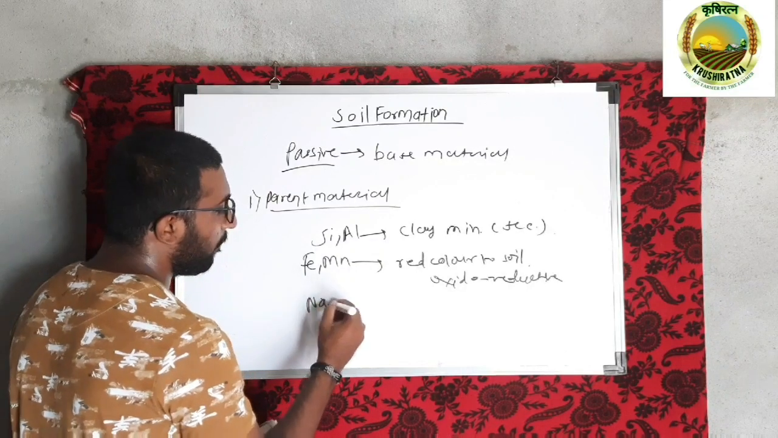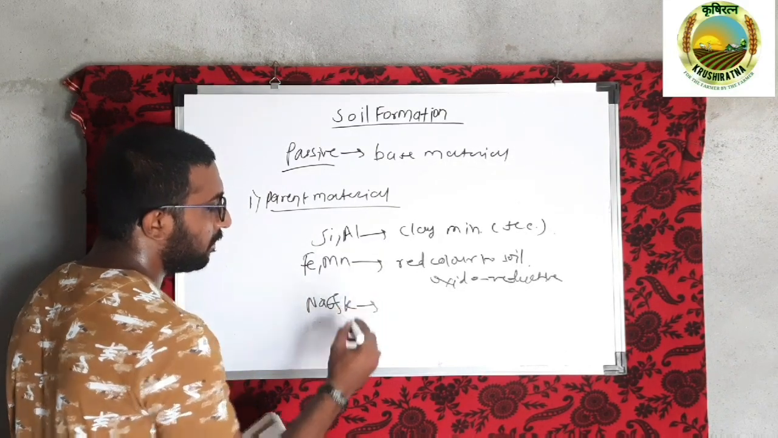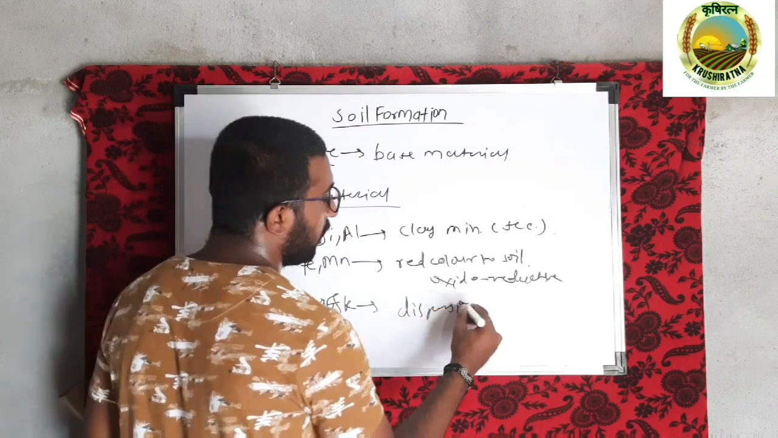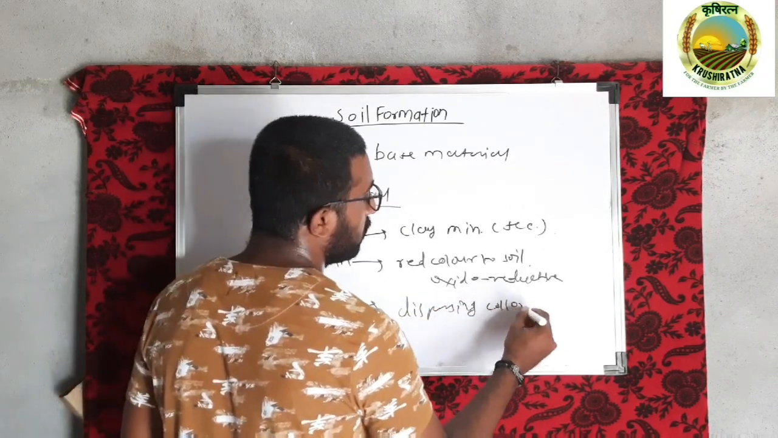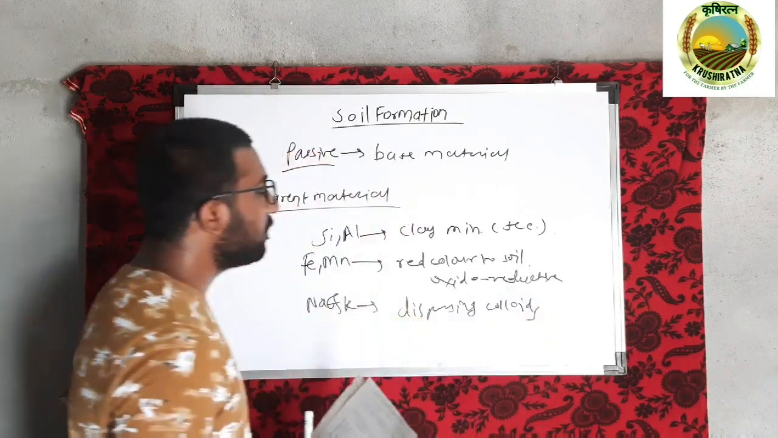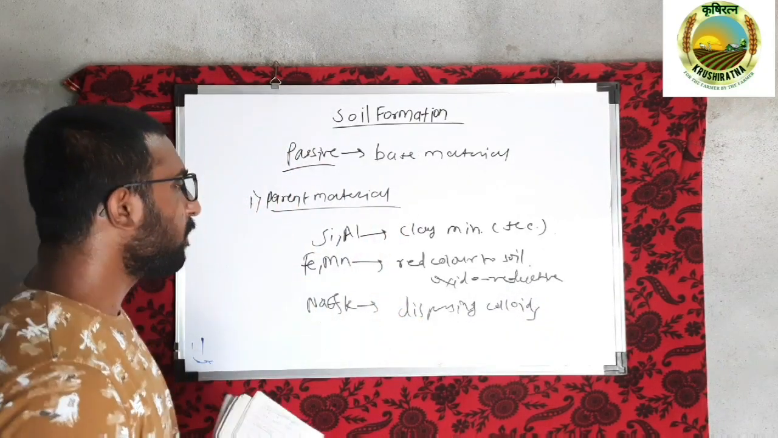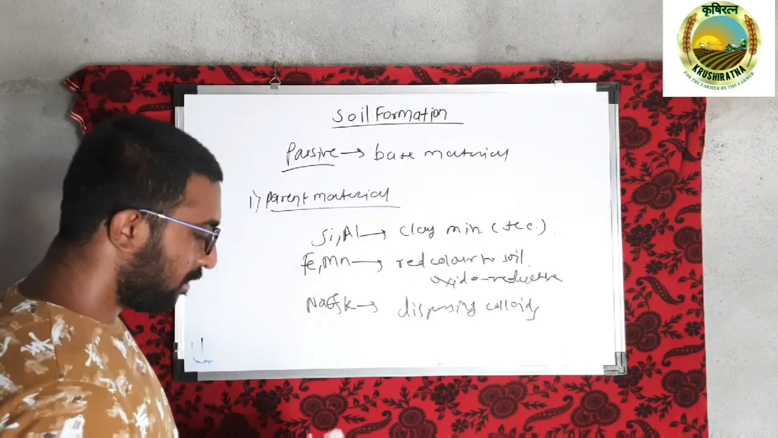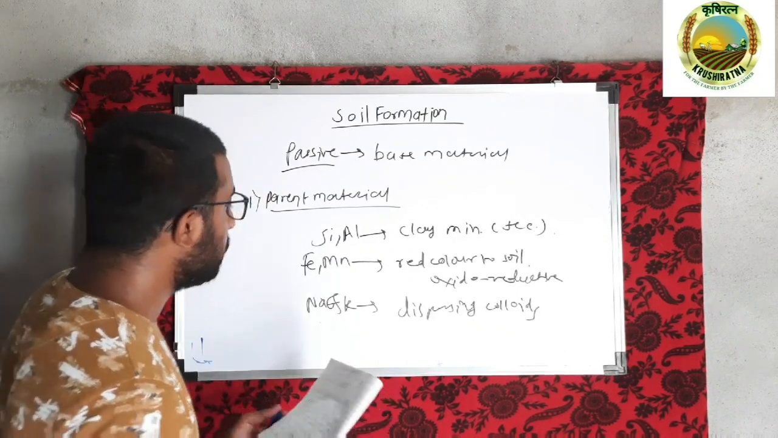Then, if there are sodium and potassium ions, they act as dispersing agents of the soil colloids. What is dispersion? Dispersion is the repelling action in the soil. So by taking an example, we will discuss it.